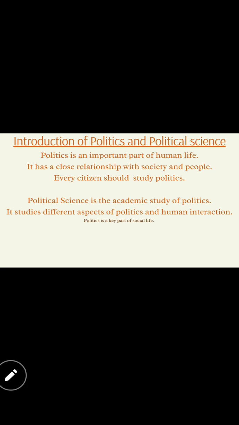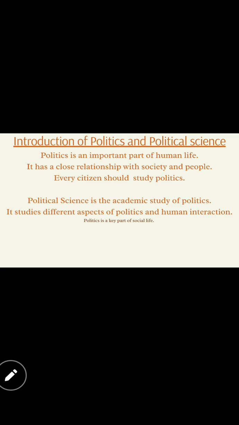Political science. So there are two main different definitions for politics and political science. We can't say that both are one. No, right? Politics is always done practically. We should do it. We should follow it, right? Regularly in our country, from birth till our death, we have to follow these politics rules. And next one, political science.